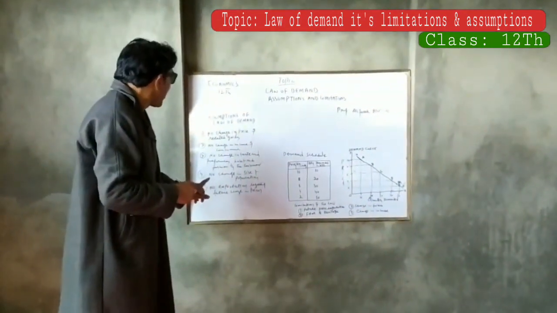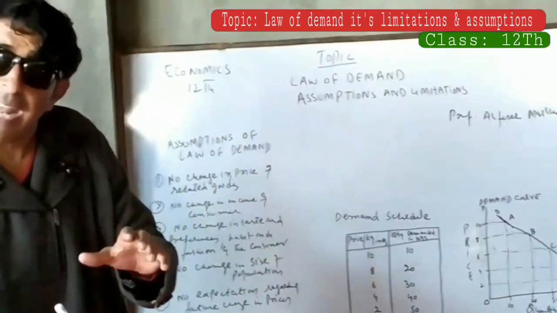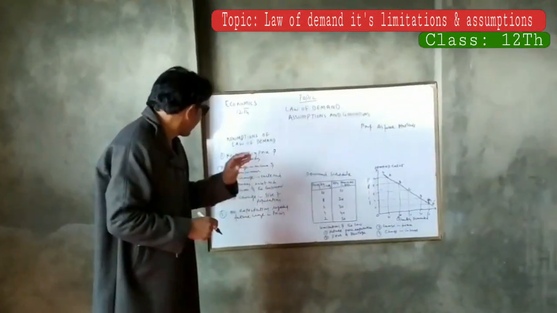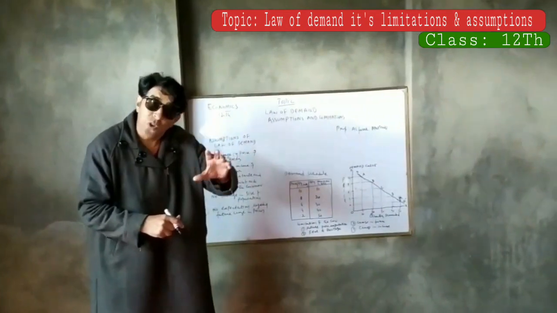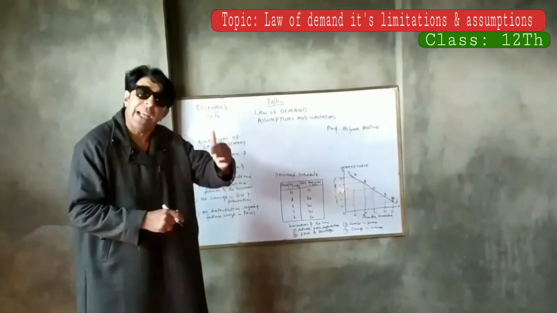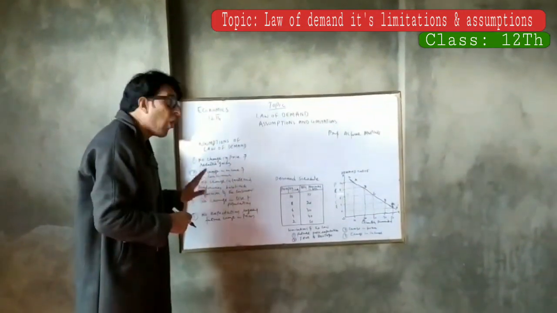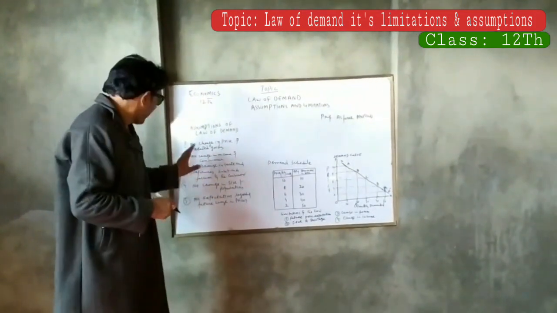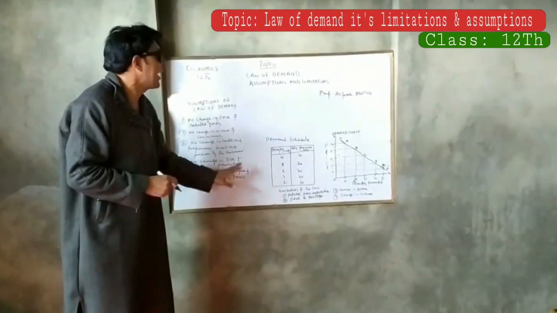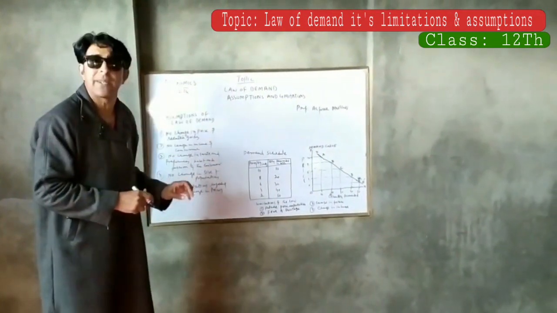And the last one is no expectations regarding future change in price. Consumers should not expect that the price of a commodity is going to change in the near future. The law is applicable only if this assumption is fulfilled. These are the assumptions on which the law of demand is based.